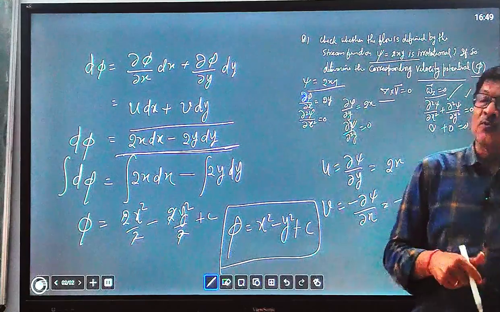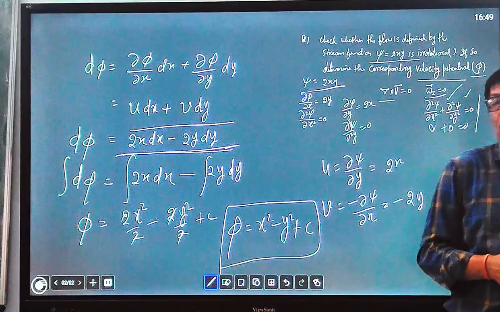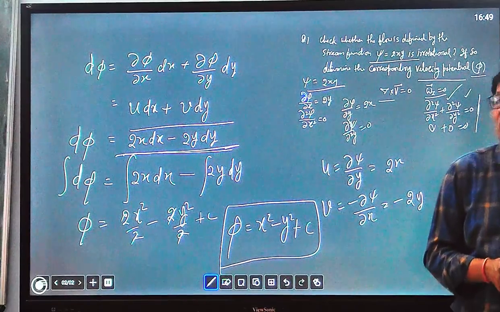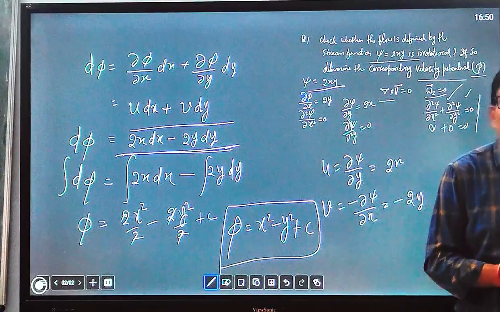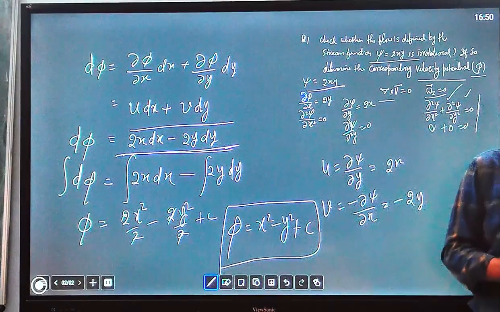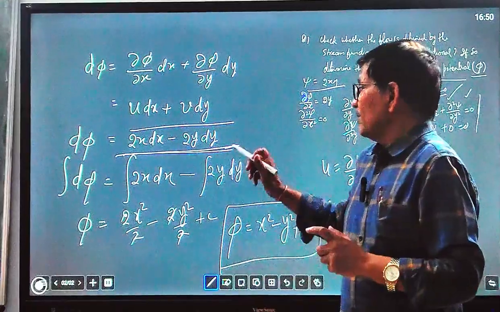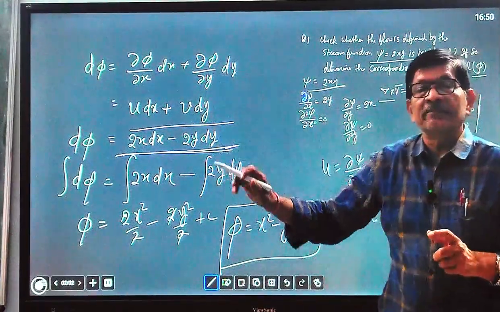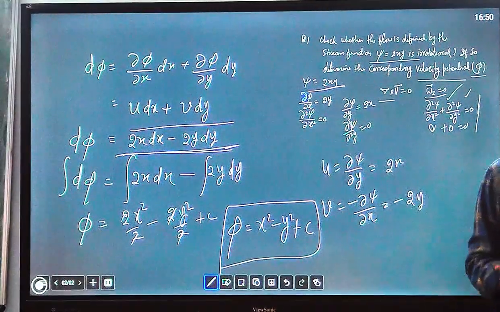And that concept is opposite for the stream function. The partial derivative of the stream function with respect to x gives the velocity along the y direction, that is negative, and the partial derivative of the stream function with respect to y gives the velocity along the x direction, that is u, and that is positive. So that's why both intersect perpendicularly. So this will make a flow net.